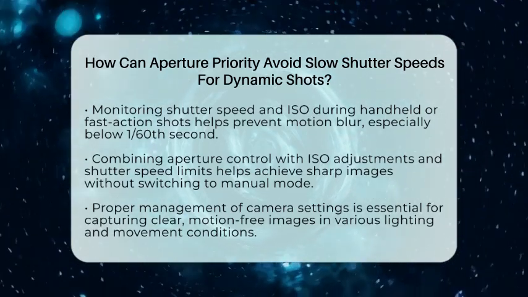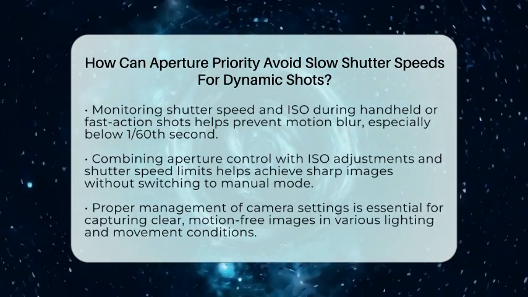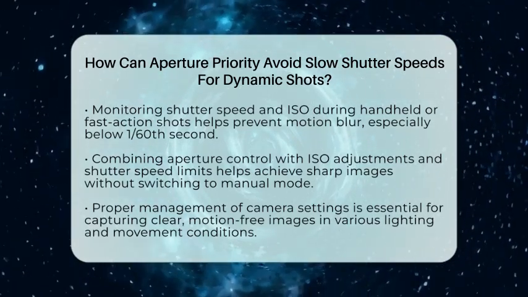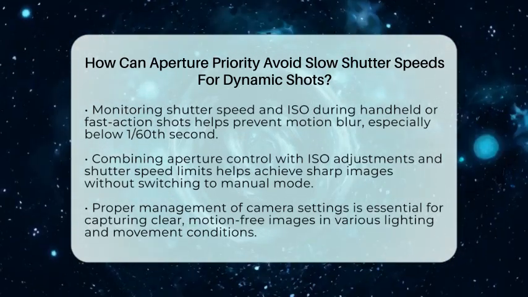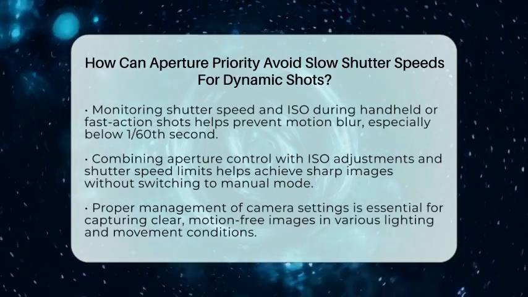Aperture priority mode makes it easier to control depth of field, but to avoid slow shutter speeds during action shots, managing ISO and setting shutter speed limits are key. By doing so, you can get crisp, clear images without switching to manual mode every time.